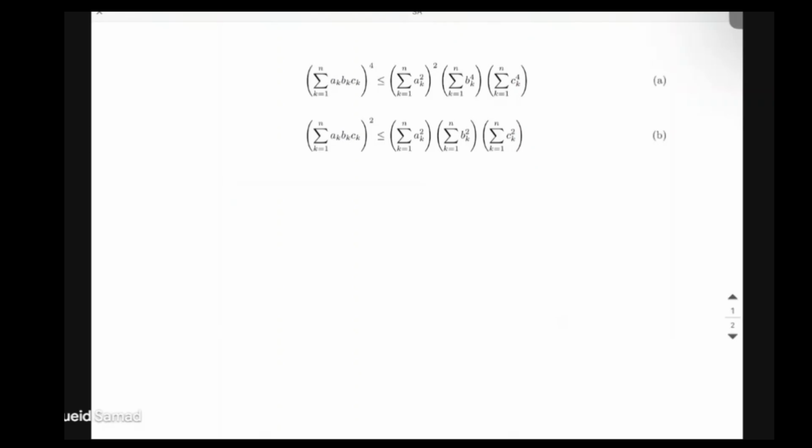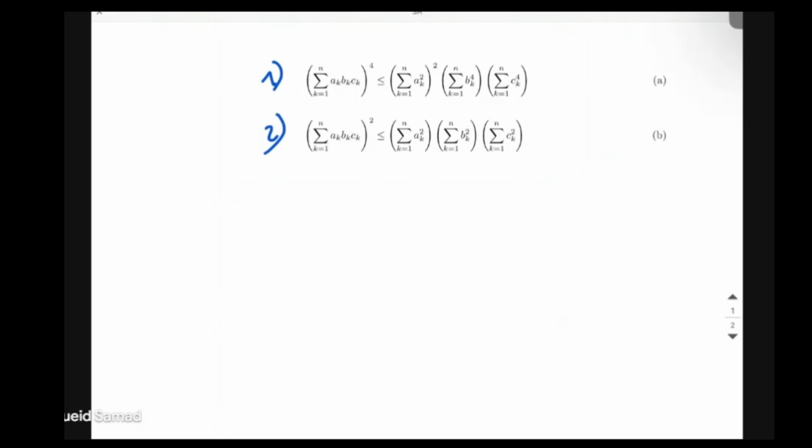Hello, today we want to solve two new inequalities. So Cauchy's inequality provides us with an upper bound for a sum of pairwise products. And of course, it's very natural to assume that there's also an upper bound for the sum of products of three or more terms. So let's take a look at the second inequality. Let's try to prove the first one first.